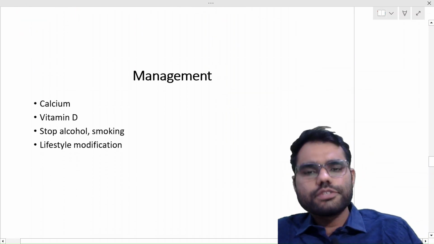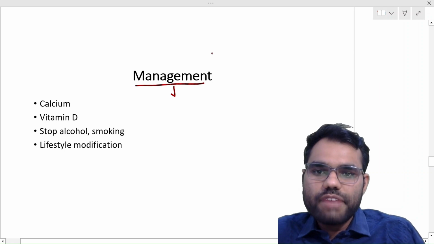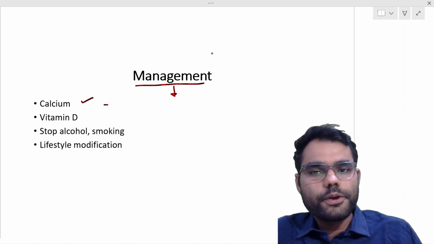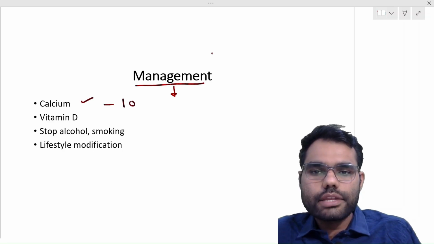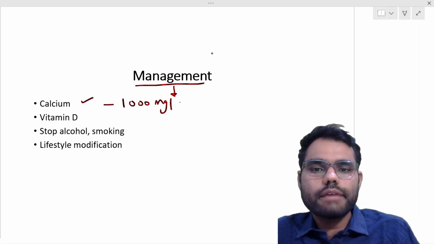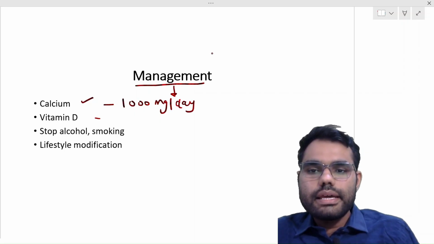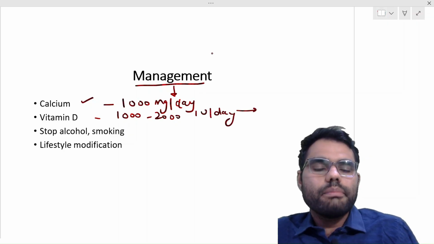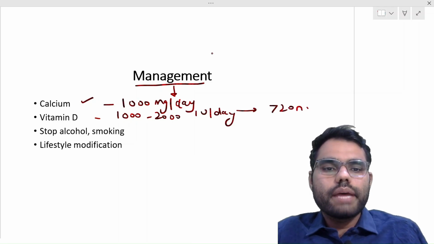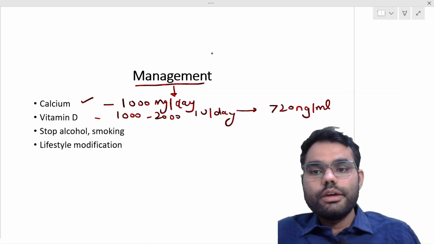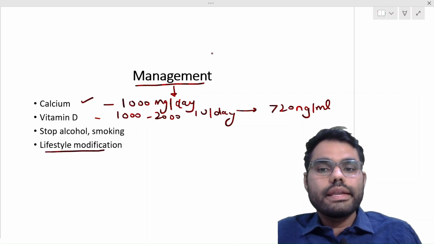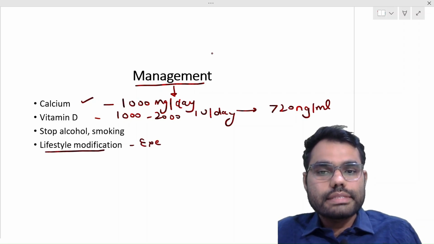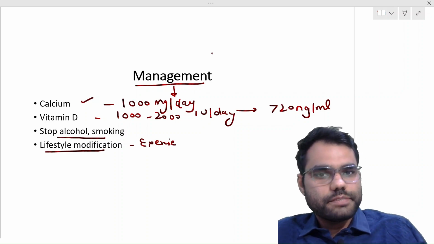So what is the management? Management consists of first managing all the modifiable risk factors that include calcium intake. Together with diet and supplementation, the total calcium intake per day should be 1000 milligrams per day. Similarly, the vitamin D intake should be around 1000 to 2000 international units per day to maintain a minimum vitamin D level of more than 20 nanograms per ml. Then we should undergo lifestyle modification, that is avoiding a sedentary lifestyle, exercise, and stopping alcohol and smoking. So these are the modifiable risk factors we should correct.